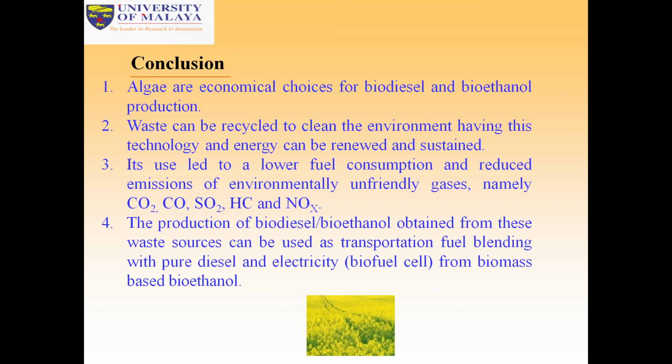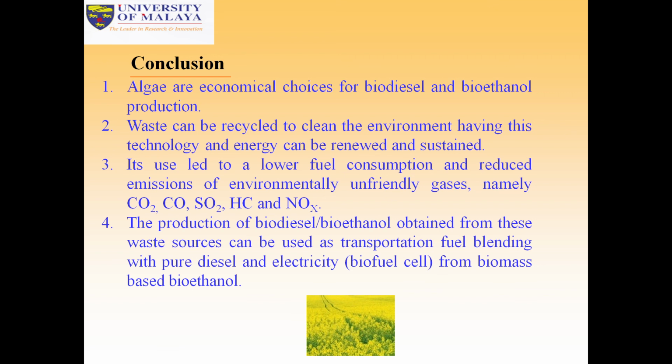Algae, macroalgae and microalgae, are the most important. These two types of algae can be used for biodiesel production, bioethanol production, and oil. Extracted oil can be used for biodiesel, and bioethanol can be produced from the cellulose based residue, meaning algal biomass.